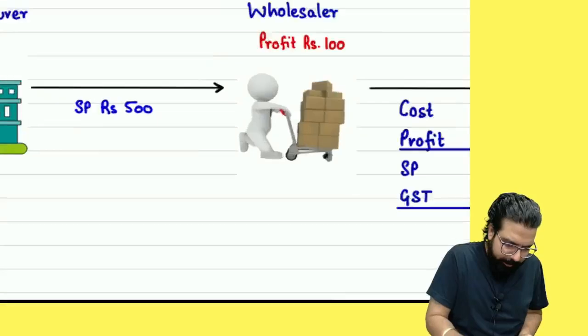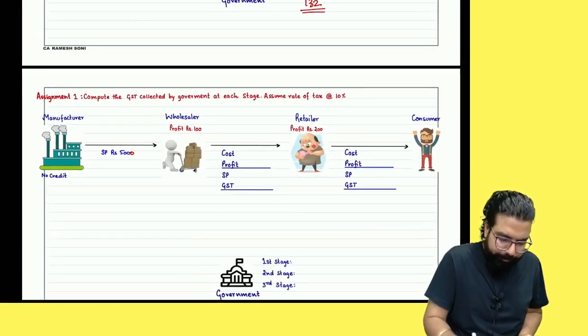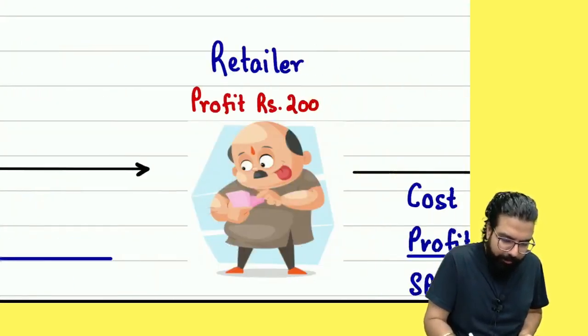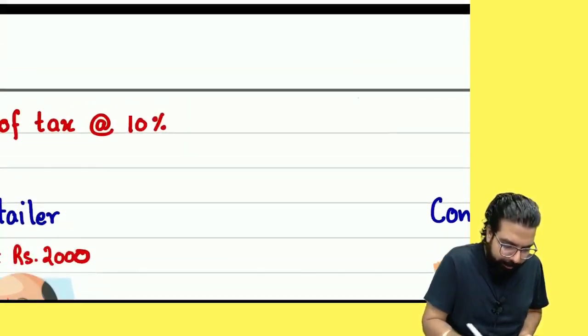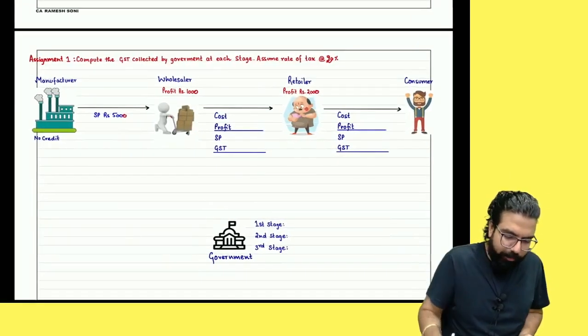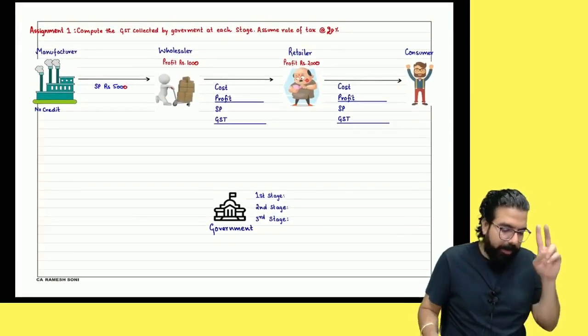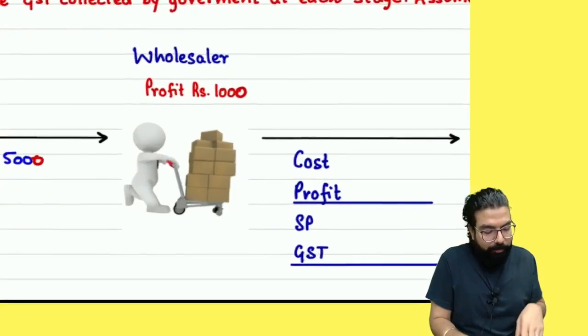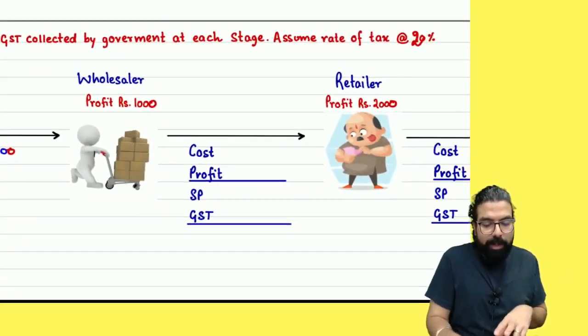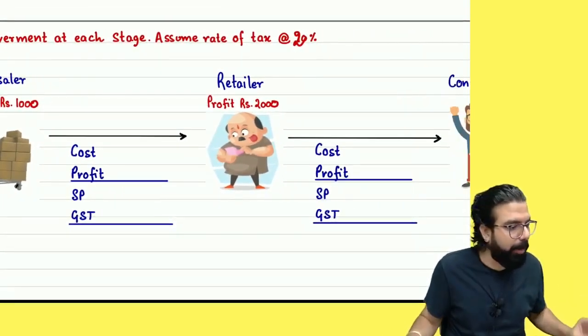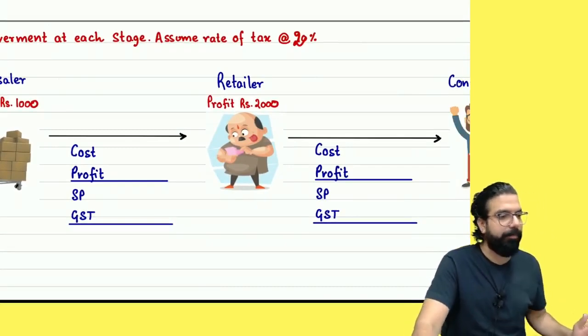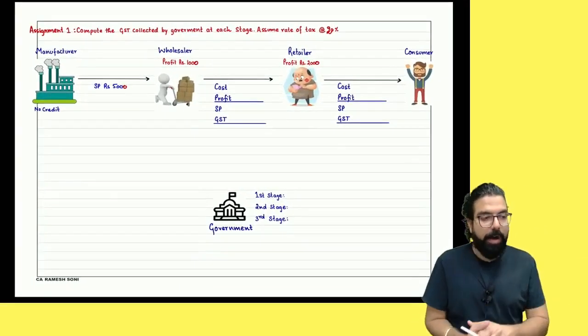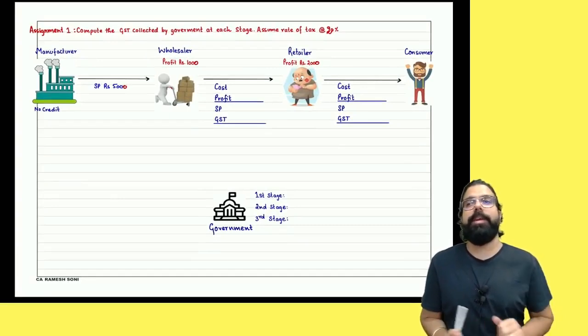1 minute. This is 5,000. Profit is 1,000. 2,000. GST rate is 20. Chalo. You have to tell me. People, GST rate is 20. Starting with 5,000. Wholesaler 1,000. Retailer is making a profit of 2,000. People watching at home, please do it now. I want everyone to do it. Now. Let's do it.